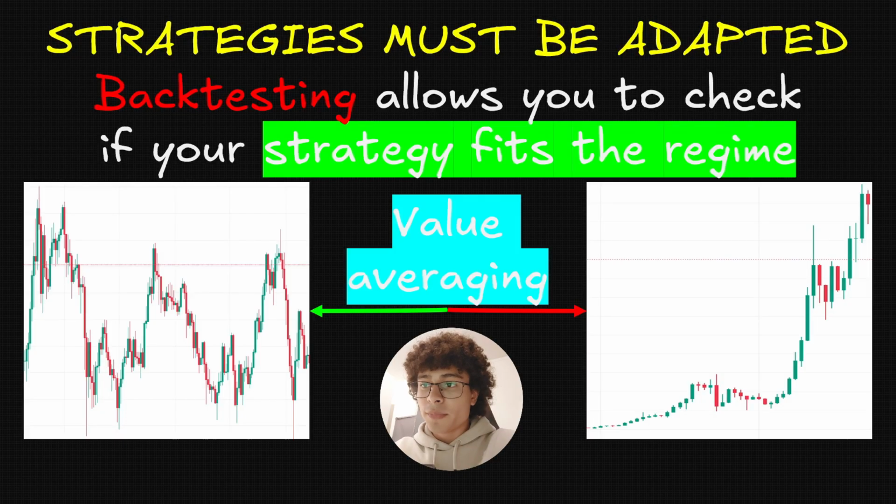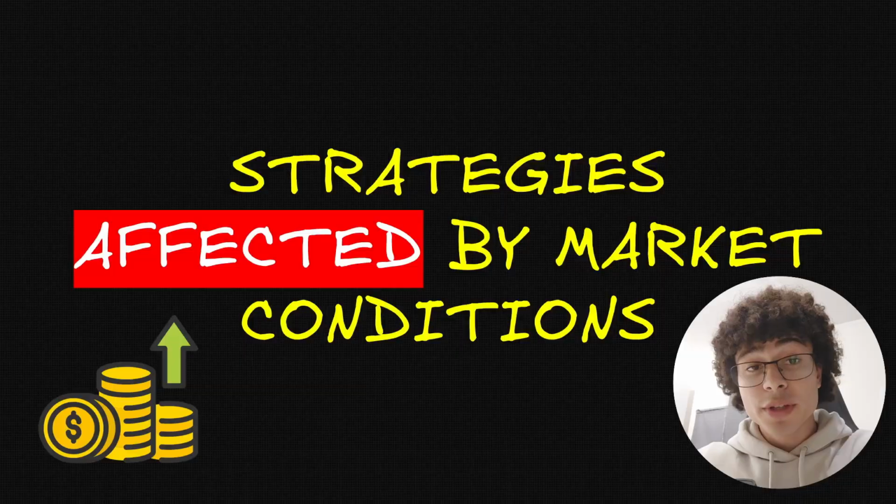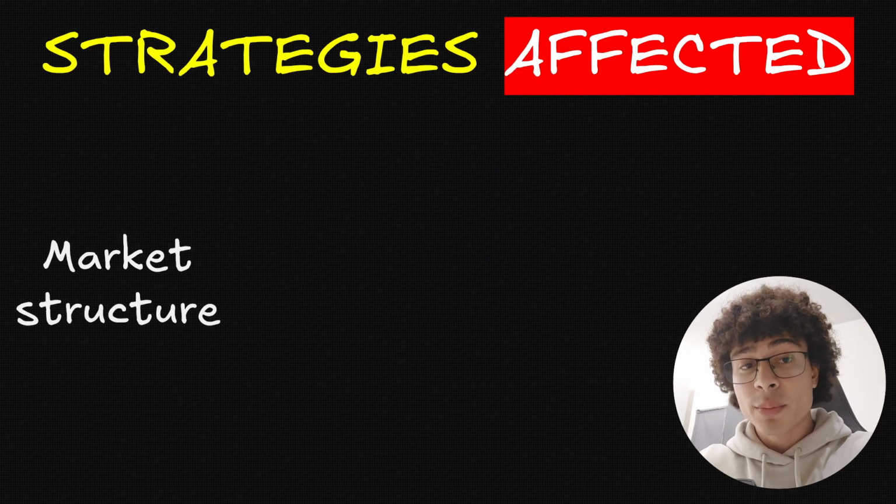Let's take an example. Let's use value averaging. On the chart on the left, we have a sideways market, but on the chart on the right, we have a bull market. The end result would be that on the sideways market, we capture volatility, but on the bull market, we would end up underexposed. Now, if you do not know what value averaging is, I would recommend you watch my video on the 3 investment strategies. Strategies are affected by market conditions, so your strategy has to fit the market structure.